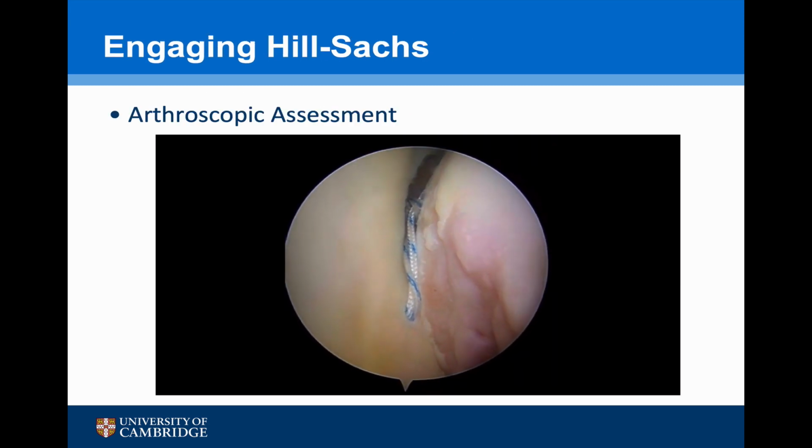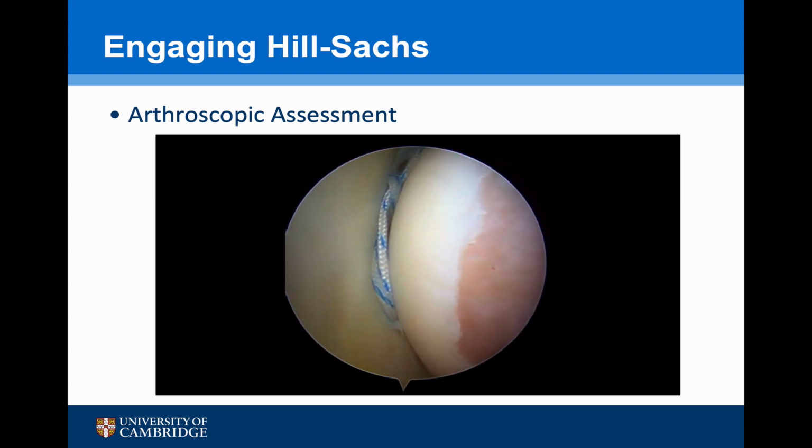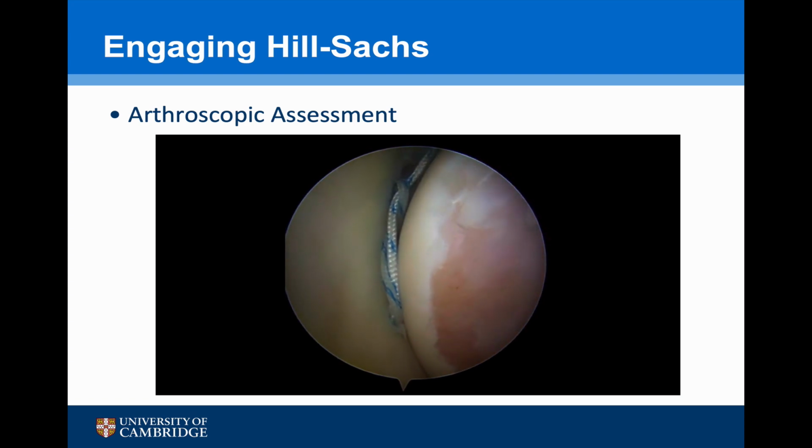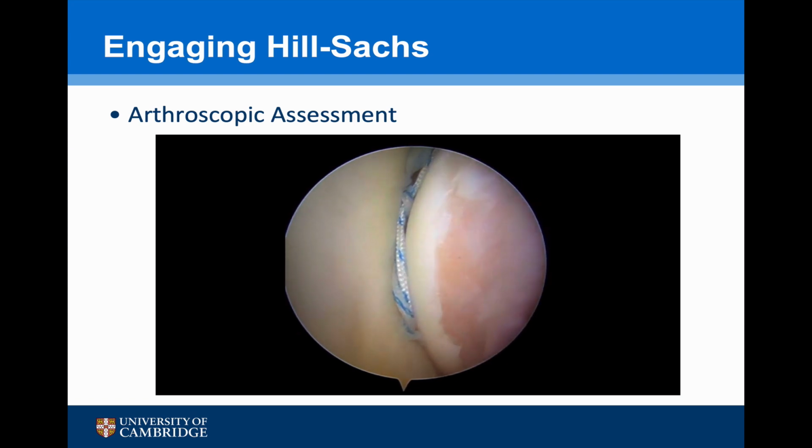Preoperative CT scans can only give assessment with regards to engagement. This is a diagnostic arthroscopy of a revision stabilisation. You can see how the Hill-Sachs lesion engages into the glenoid defect, exactly where the suture was placed. So probably this anterior stabilisation was always doomed to failure with this amount of bone loss.